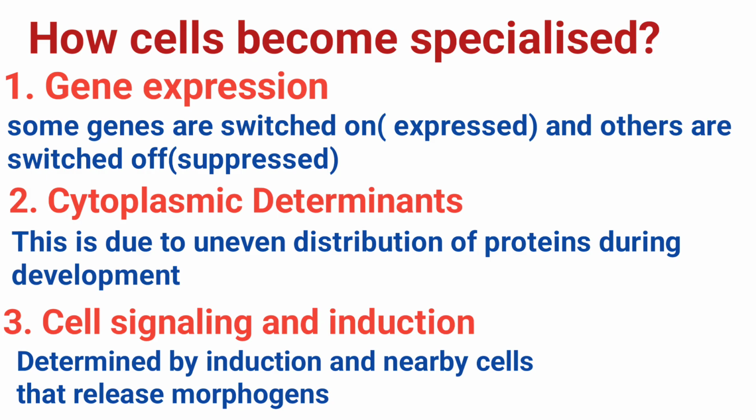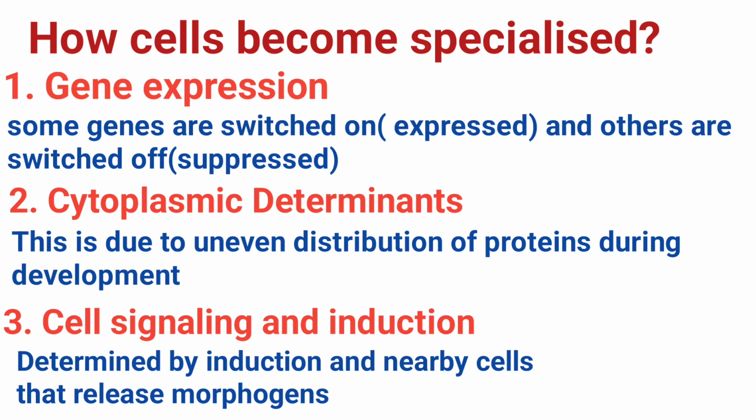For example, a skin cell has the instructions to make insulin, but these genes are turned off. Similarly, a pancreatic cell has instructions to grow hair, but these genes are also switched off. This selective expression causes cells to produce different proteins, which leads to different cell structures and functions.